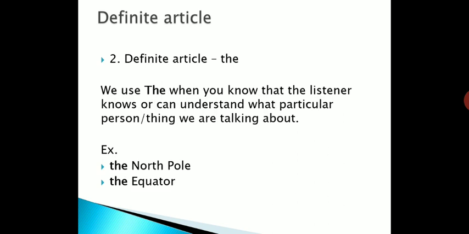In the next one, the equator, why have we used "thee"? Because after that the first letter is E, which is a vowel sound, so we have to use "thee" there. Many of you don't know the correct pronunciation. Remember this thing. Anyone can ask about it.